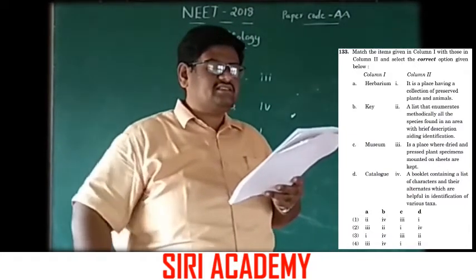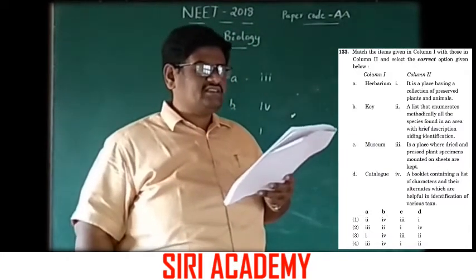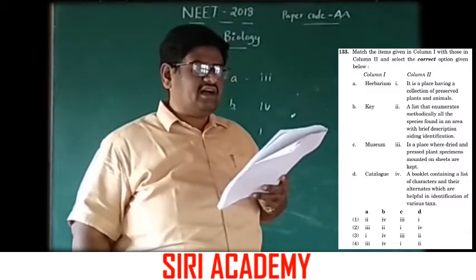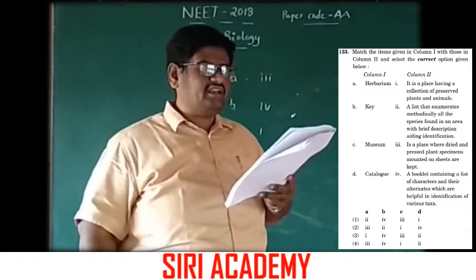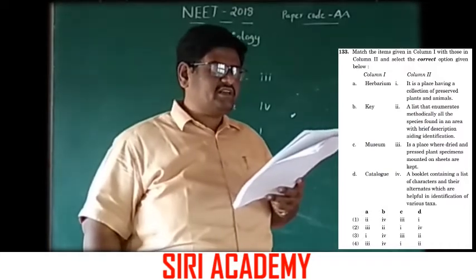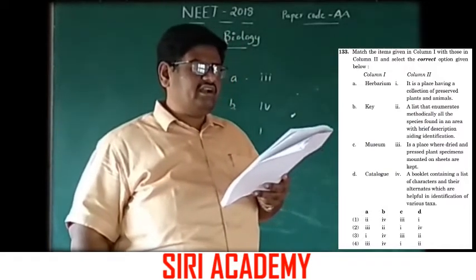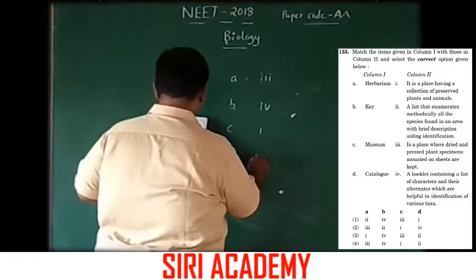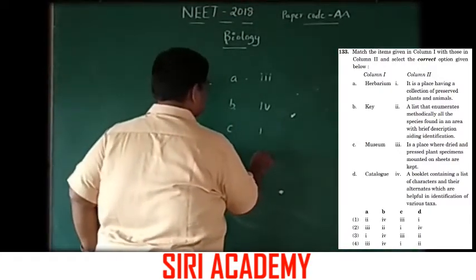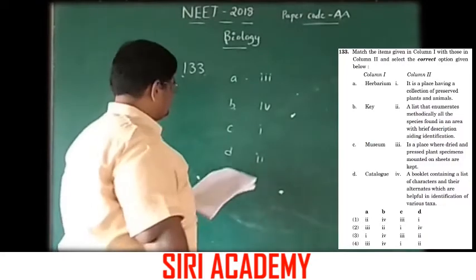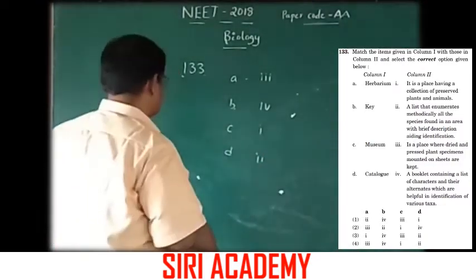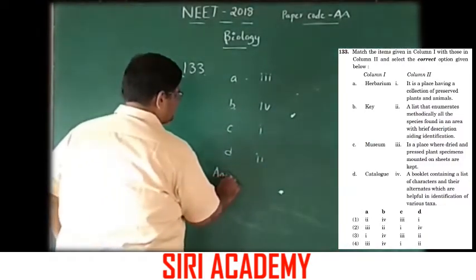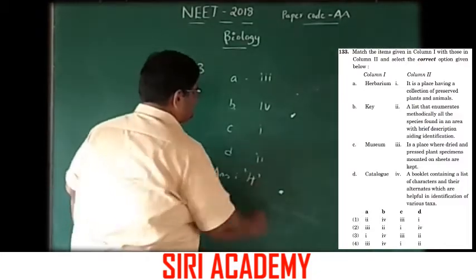A catalog is a list that enumerates methodically all the species found in an area with brief description aiding identification. D is option 2. The answer is option 4.